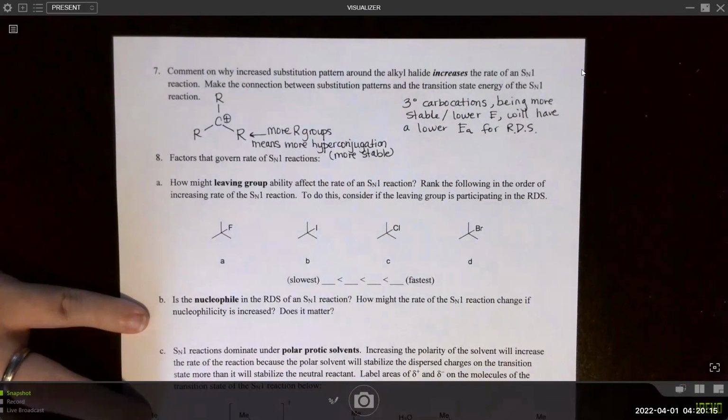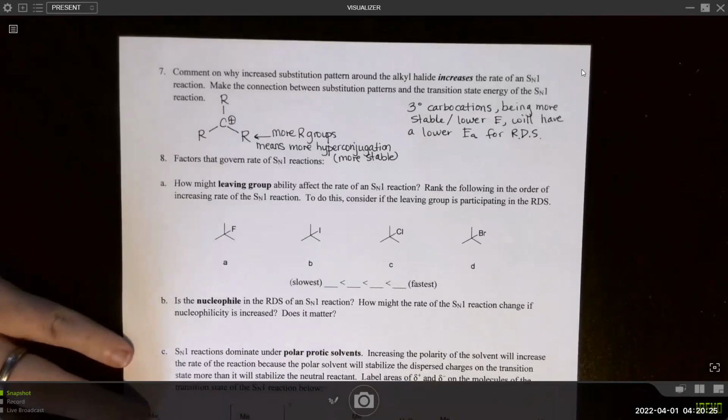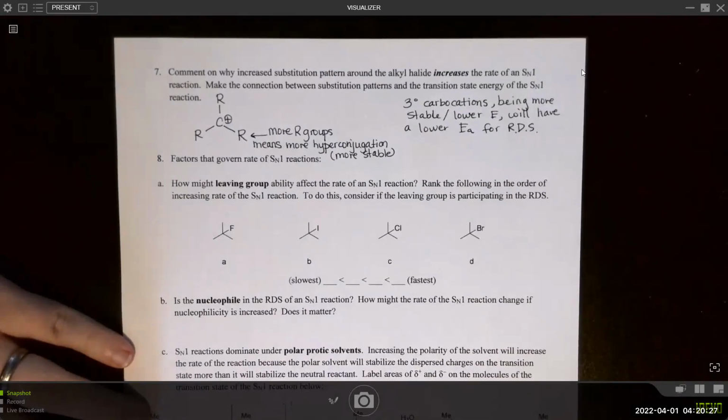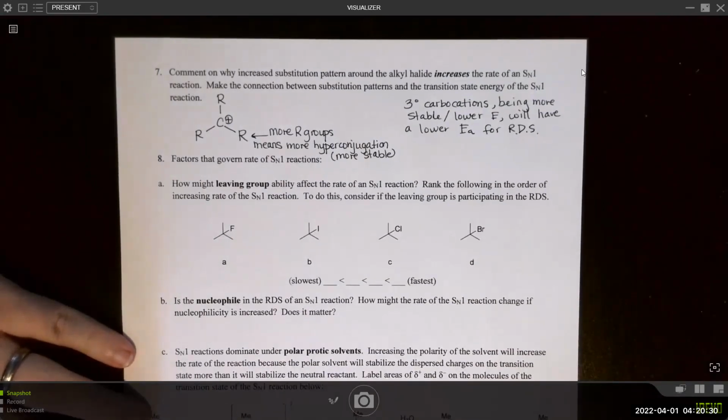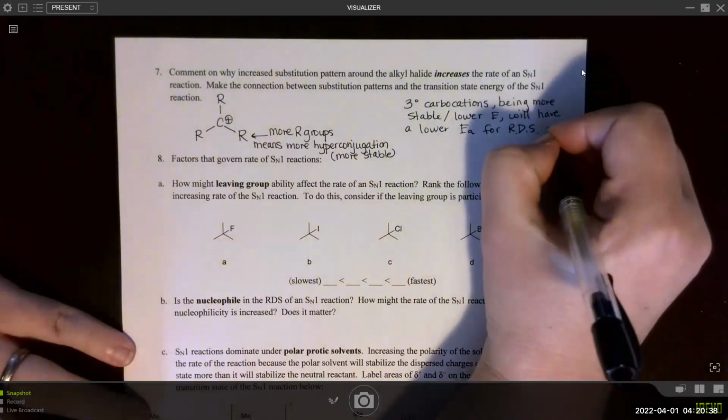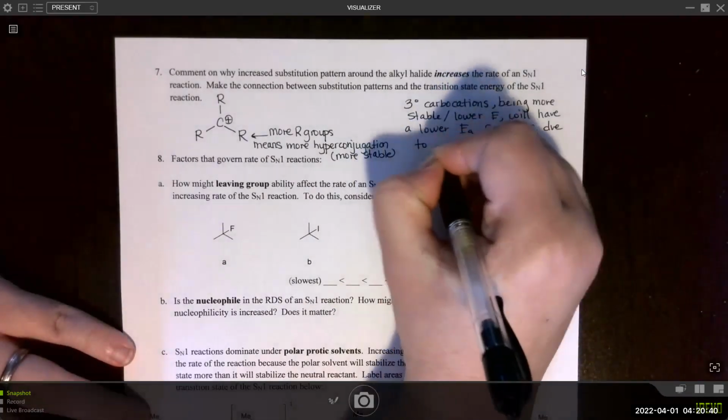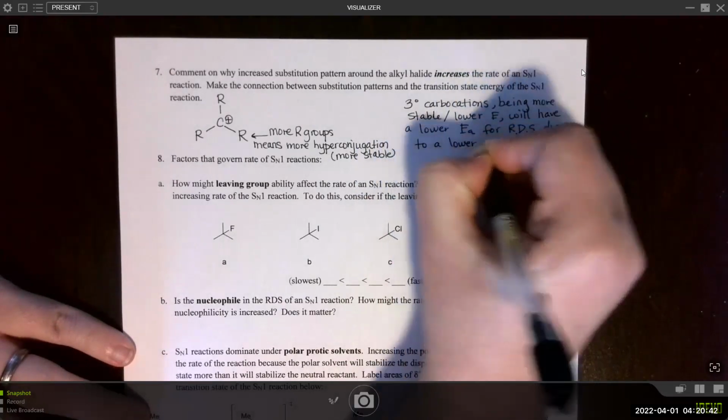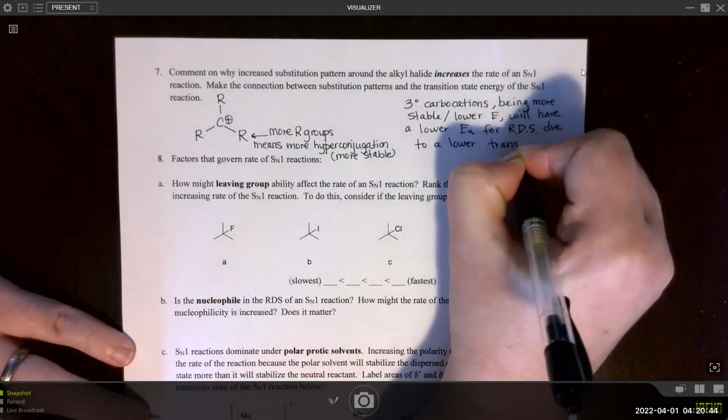So basically, as the carbocation intermediate gets more stable, the activation energy is lower to get to that intermediate. Okay, so as mentioned, tertiary carbocations being more stable, lower energy, will have a lower activation energy for the rate determinant step due to the lower transition state energy.